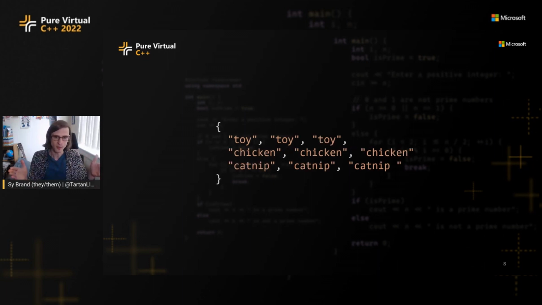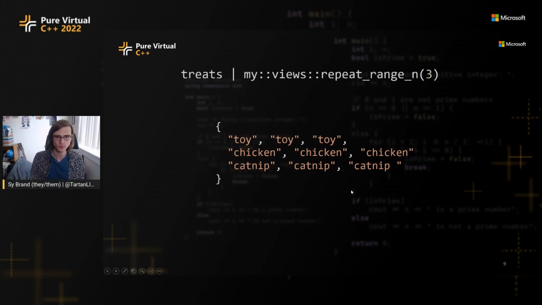It's still single dimensional, but we have taken each element and multiplied it by 3. One way we could do this is taking our treats and piping it into some custom range adapter. There isn't a range adapter to do exactly this in the standard library, but we could write one of our own and maybe call it myviews::repeat_range_n. So we'd give it 3 to say, take every element and multiply it by 3. So we're still in our single dimensional range.